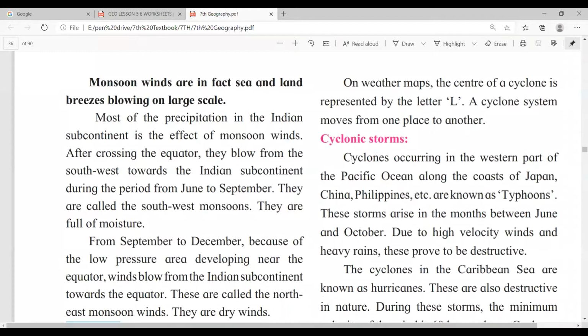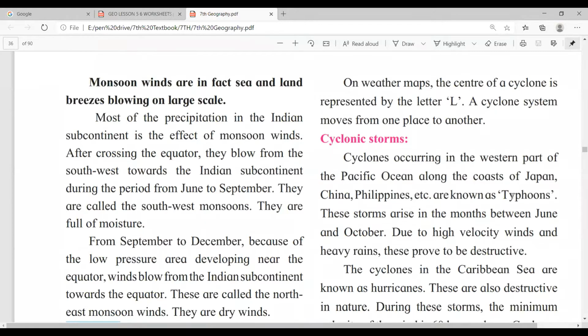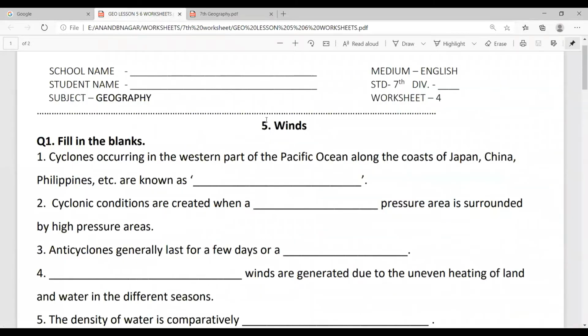Cyclones occurring in the western part of Pacific are known as typhoons. So this is the answer. Write it in the worksheet. Okay, answer is typhoon. So you can write it in the answer in the worksheet.